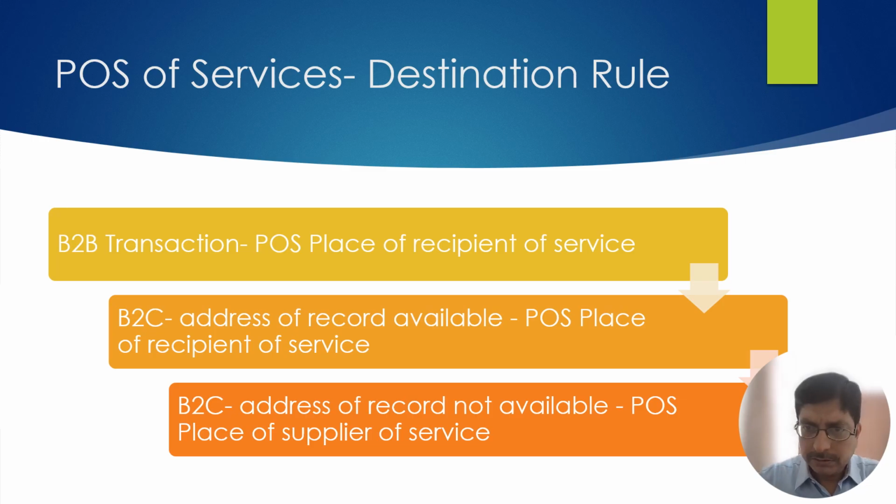In this case, the place of supply of service is Tamil Nadu. Look at the location of the recipient of service. My office is in Mumbai. I did the work in Delhi. All that is irrelevant. And that is correct also.